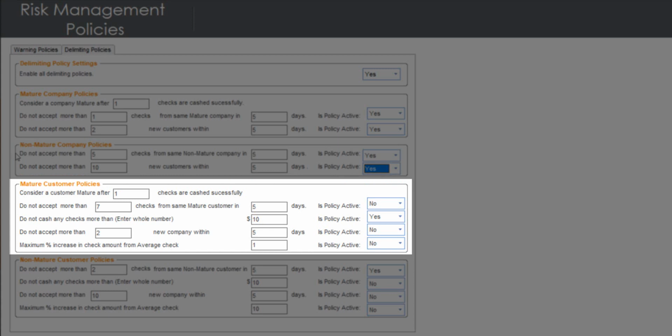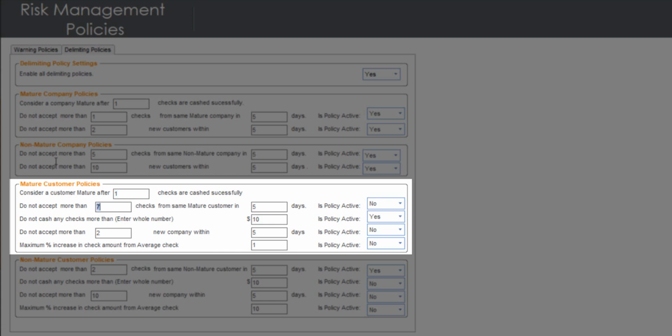The next set of policies is the mature customer policy. It's very similar to the mature company policy. The first one is: consider a customer mature after one check is successfully cashed. We usually recommend 3 checks. However, you can set up whatever value is convenient for you.